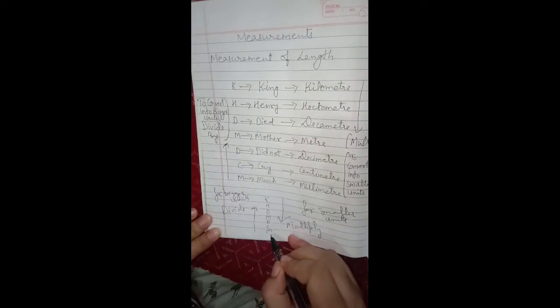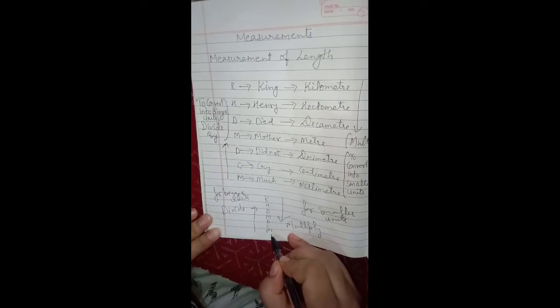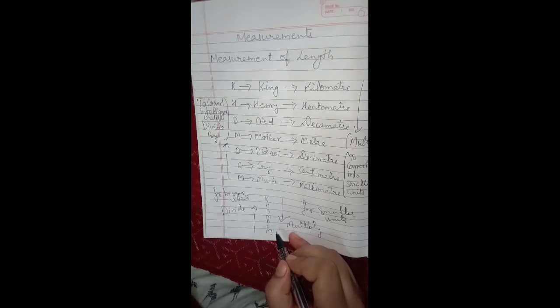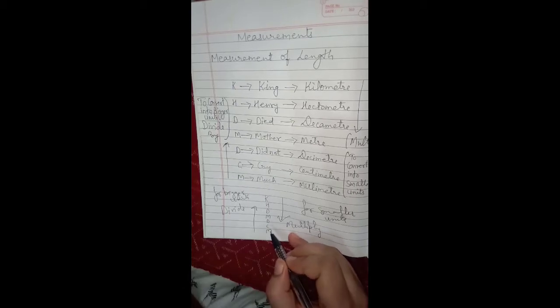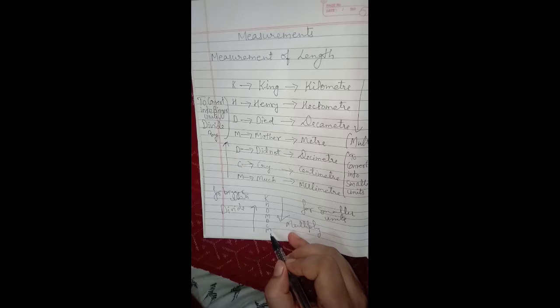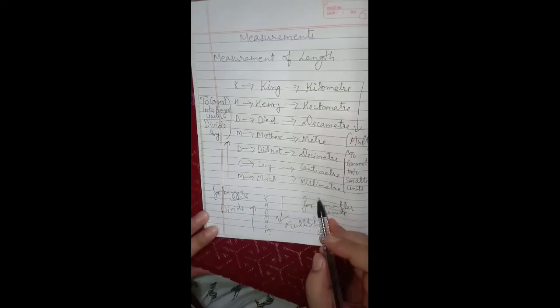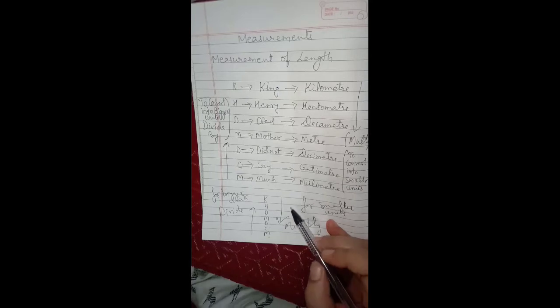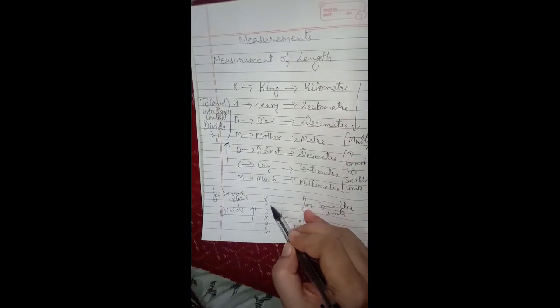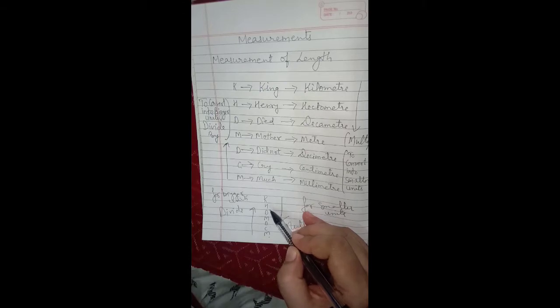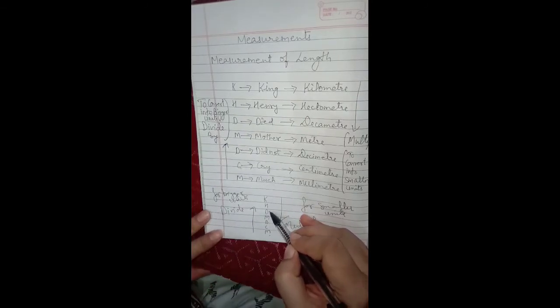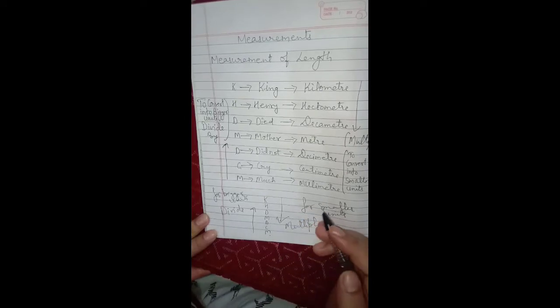So, if you are going one step above, means you have to convert milli to centi, it means you are going one step above to the bigger unit, so you will divide by 10. If you have to go 2 steps above, you will divide the number by 100, and so on. Same is the method when you come downward, okay? So if you have to convert kilo to hecto, it means you are coming towards the smaller unit by 1 step, so you will multiply by 10. If you have to convert hecto to meter, it means you have to come 2 steps down, so you will multiply by 100.